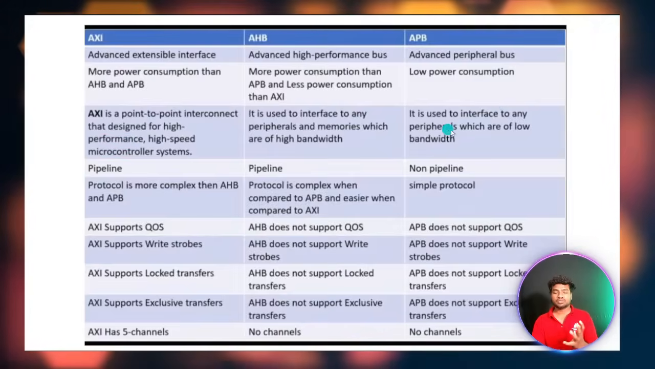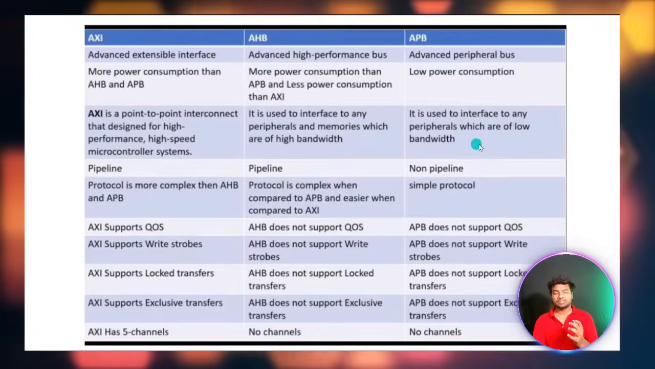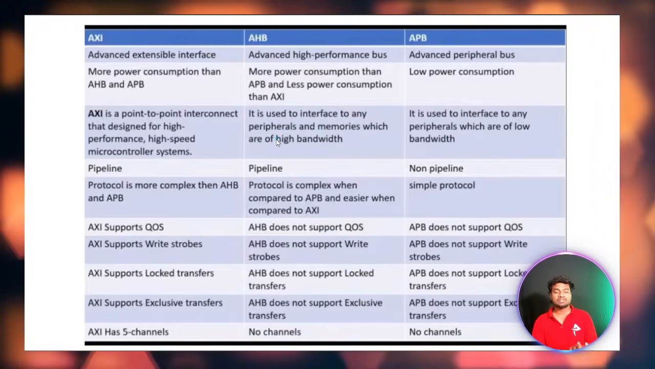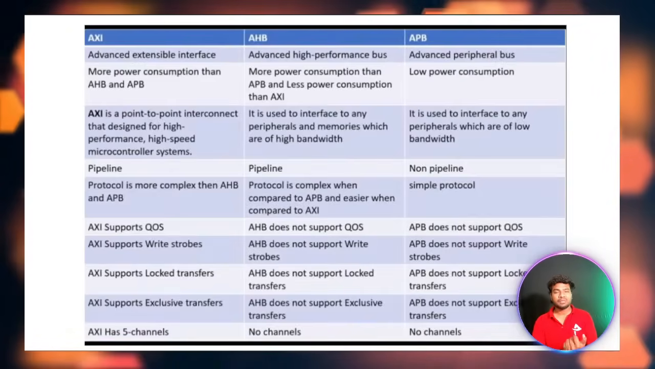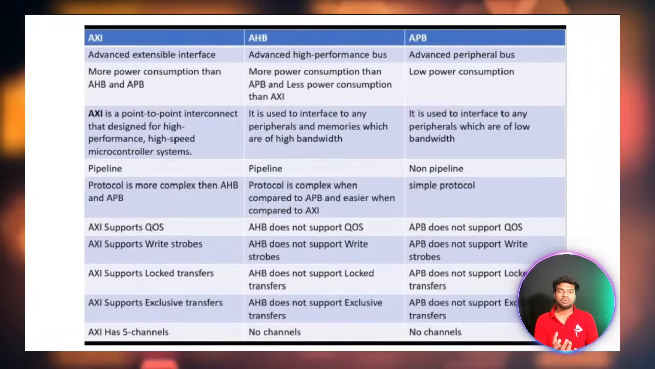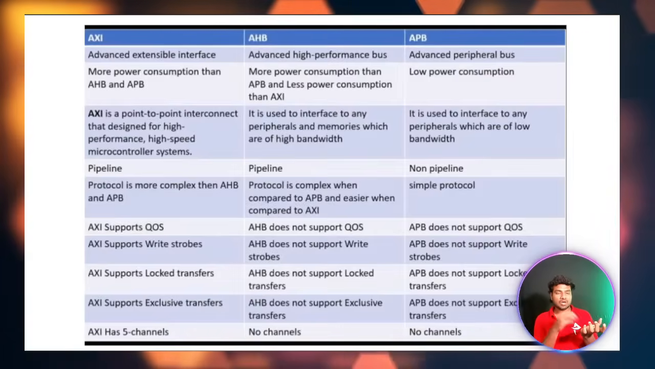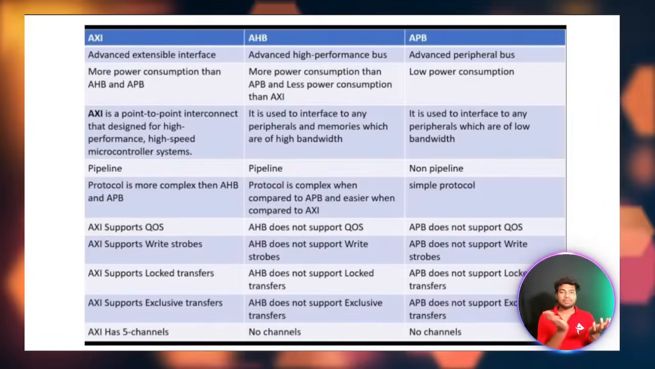APB is used to interface peripherals with low bandwidth, while AXI is used for peripherals and memories. For example, if the controller is communicating with memory, the controller will fetch the data from memory to the controller.